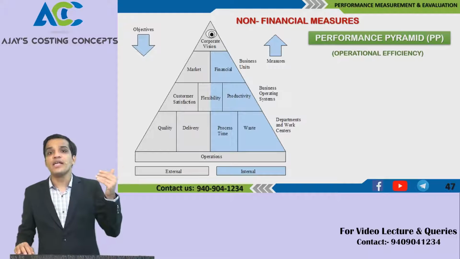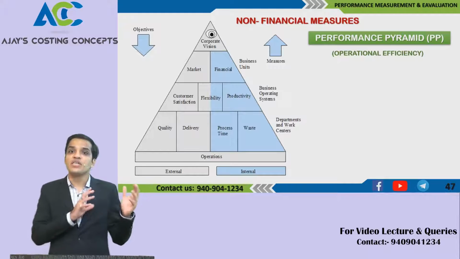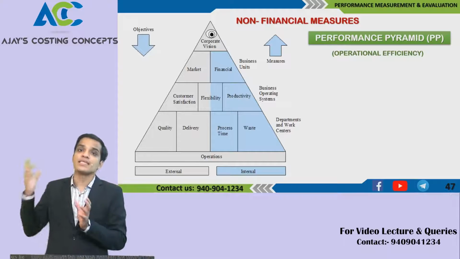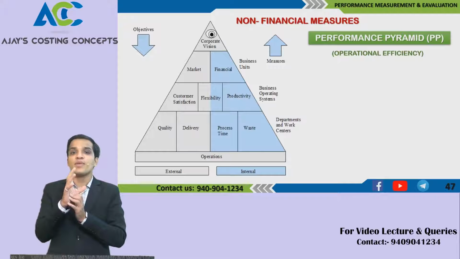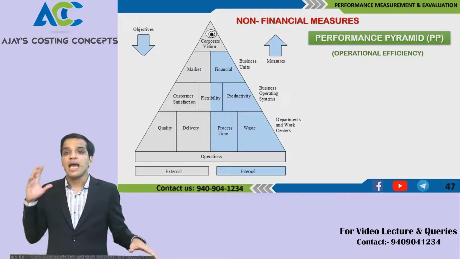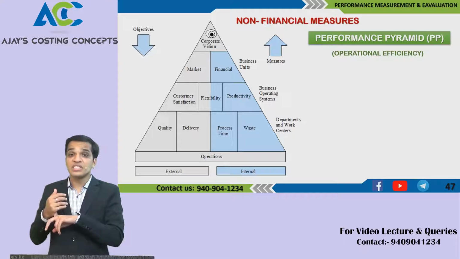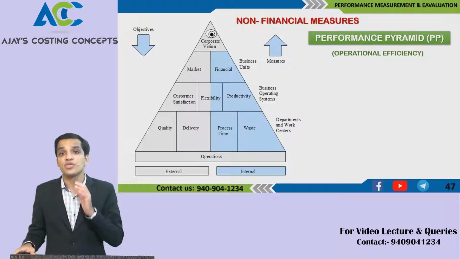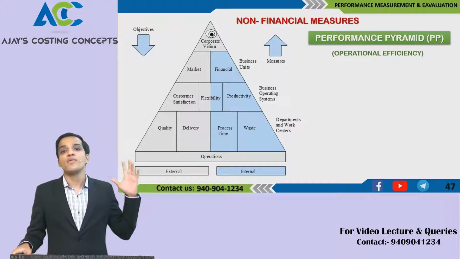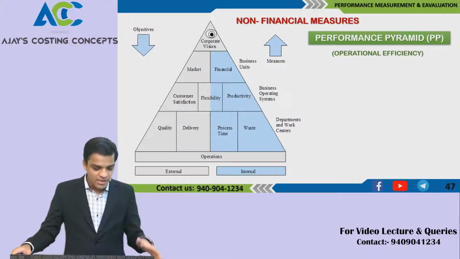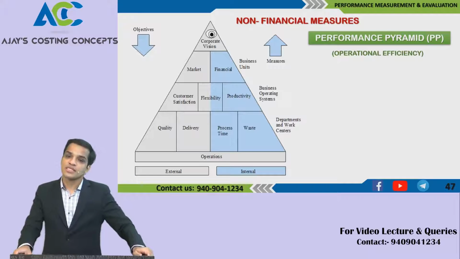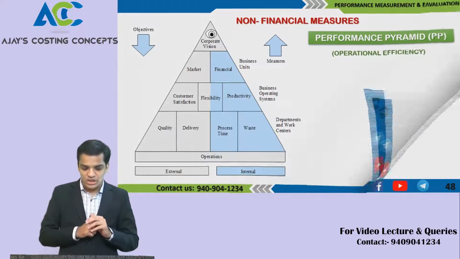To achieve market, you should have customer satisfaction, and your customer should be flexible, as well as the internal organization should also be flexible enough for customer satisfaction and productivity. When will you achieve productivity? When wastage is lower and the process time is lower, so that externally you will be able to deliver quality and delivery of the product to the customer level. So this is what the performance pyramid talks about.